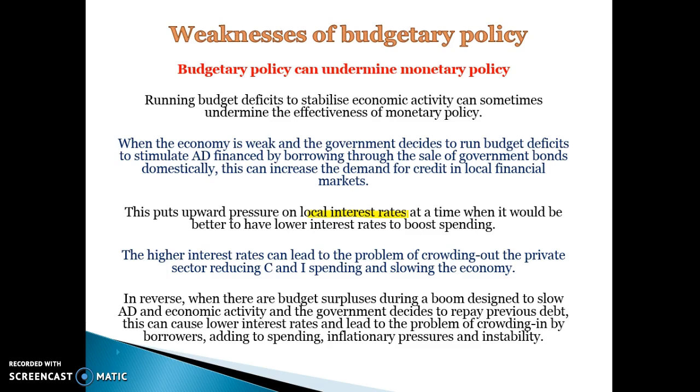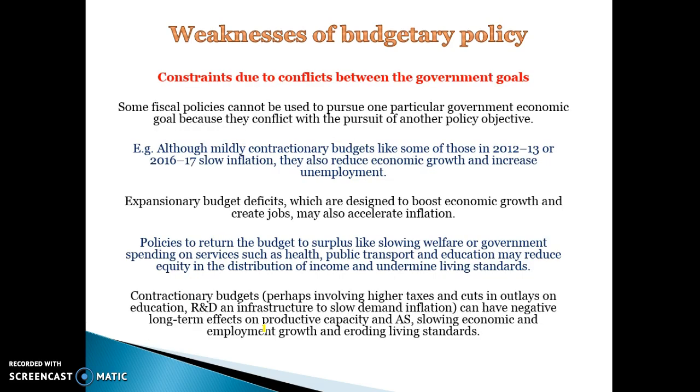In a surplus, monetary policy would be trying to slow the economy down, but because the government doesn't need as much of the banks' money, that may lead to lower interest rates, which may cause more inflationary pressures. So that idea of crowding out and crowding in can undermine monetary policy, because during a trough, monetary policy wants to be expansionary, but the government's demand for the banks' funds is causing interest rates to go up.